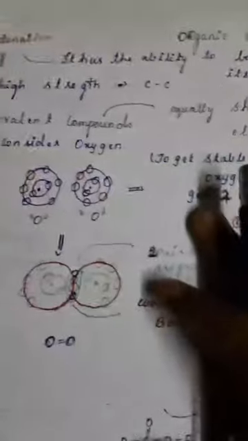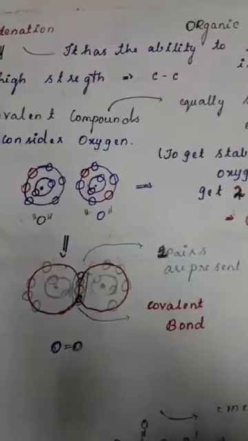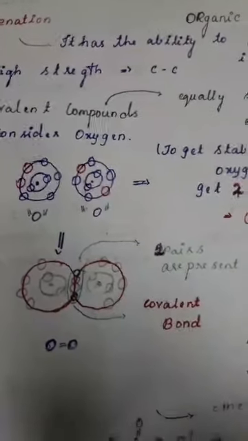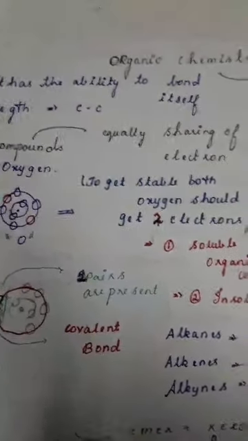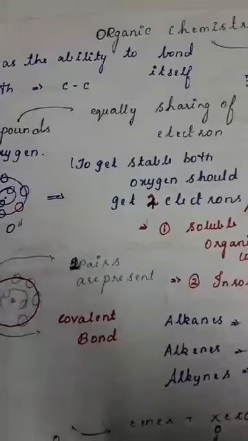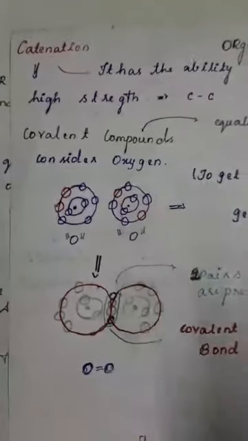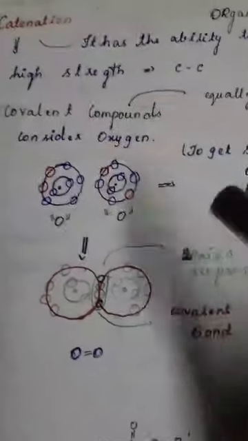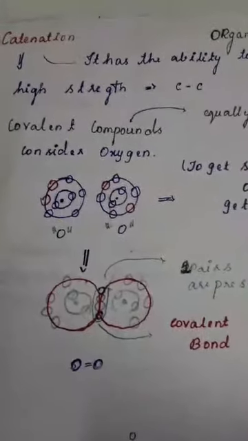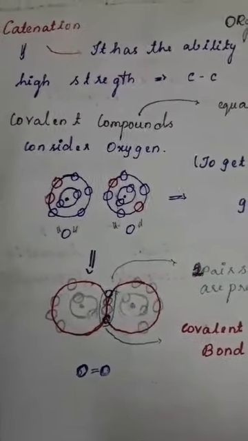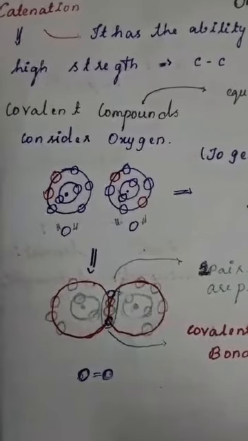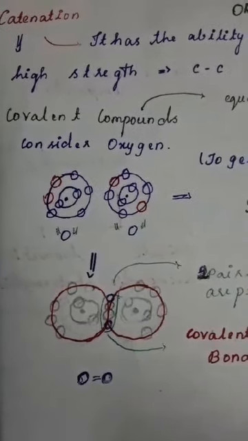Then we need to know about covalent compounds. What is meant by covalent compounds? Covalent compounds can be described in words as equal sharing of electrons. What is meant by equal sharing of electrons? Let us see an example. Consider oxygen, one O and one O. This will be called O2. Oxygen's electronic configuration is 2, 6. So 2 in the inner shell and 6 in the outer shell, as we have drawn, guys.